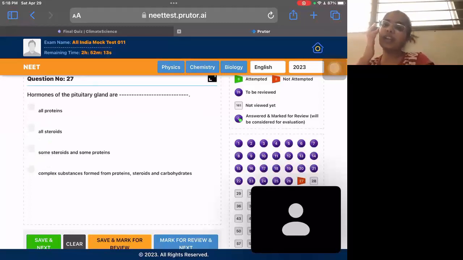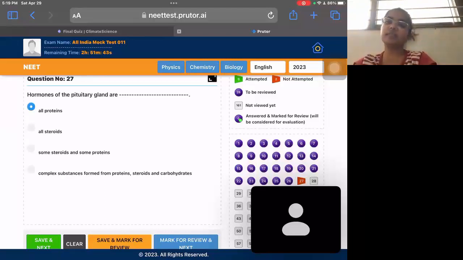The pituitary gland releases hormones like FSH, then GnRH, GHRH. If you have seen the structure of all the hormones, they are all proteins. They are not steroids. They are not carbohydrates. All the hormones of the pituitary gland, which are either synthesized or released, are all proteins in nature. You need to remember this as well.